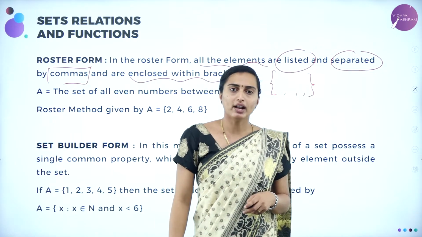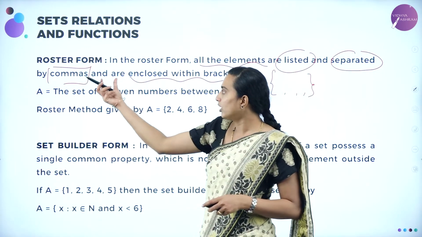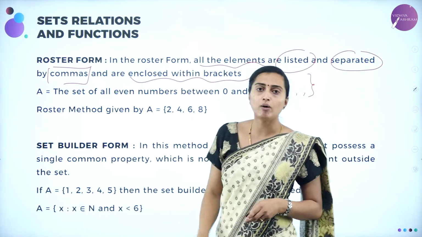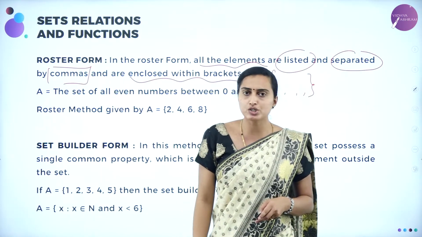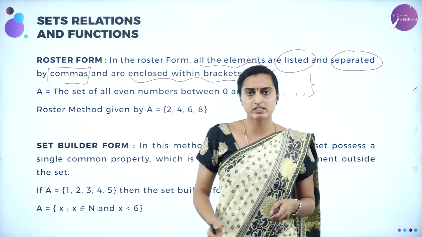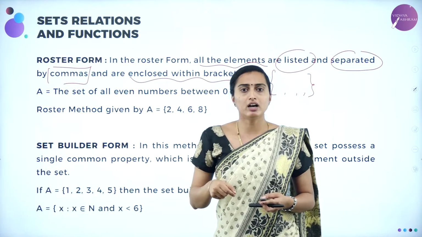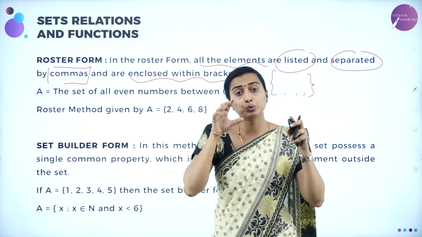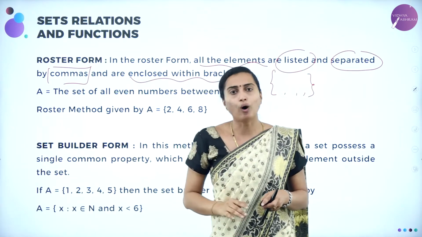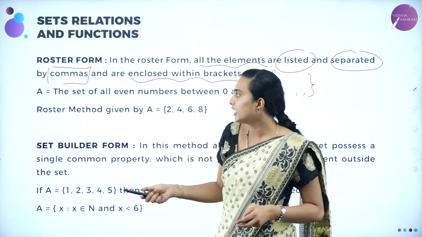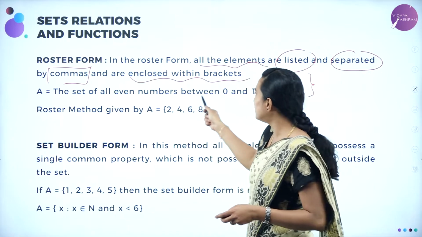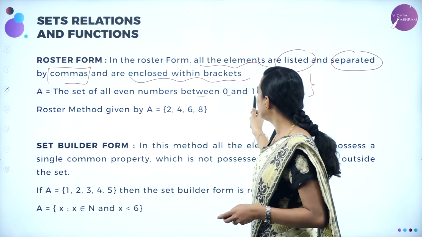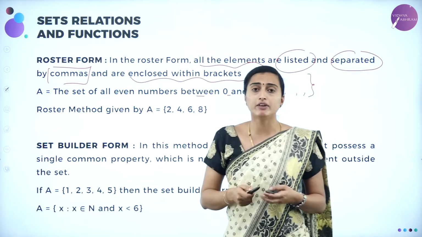That is known as the tabular form or roster form. Understood? Roster or tabular form is nothing but all the elements written in brackets, separated by commas. So for example, here I have taken the set of all even numbers between 0 and 10. See, between 0 and 10, what is the set of all even numbers?